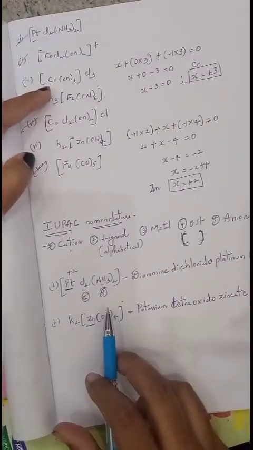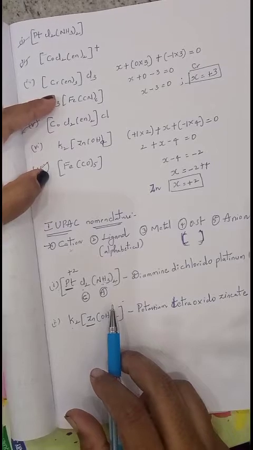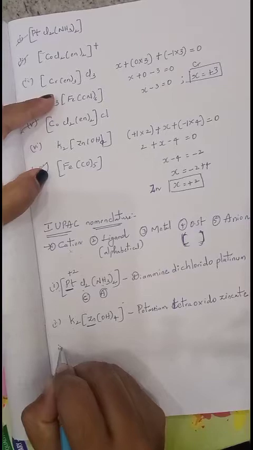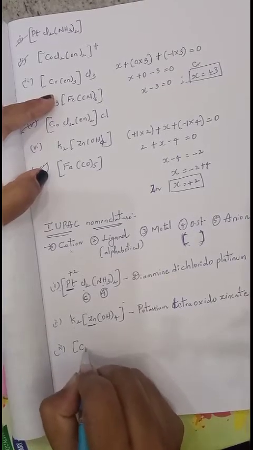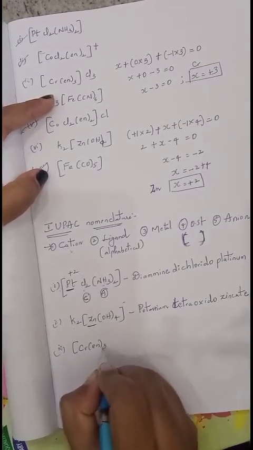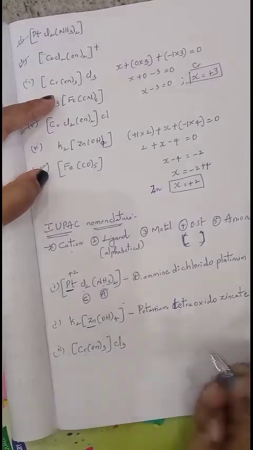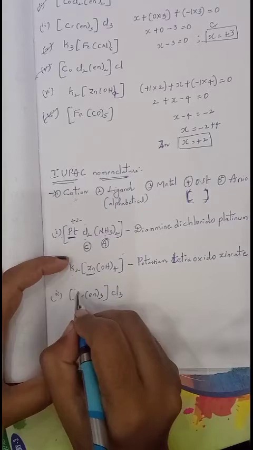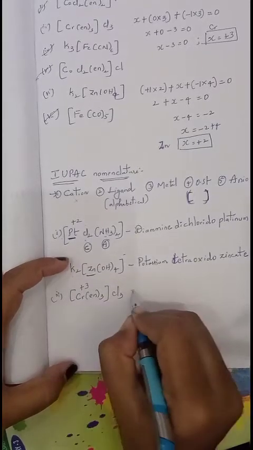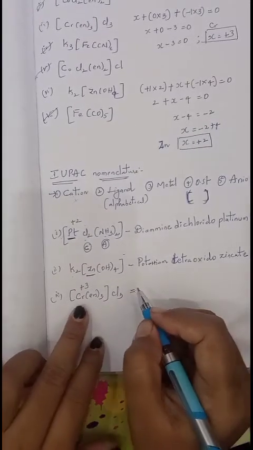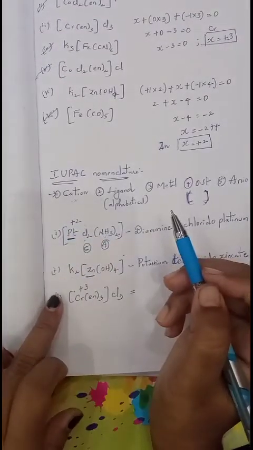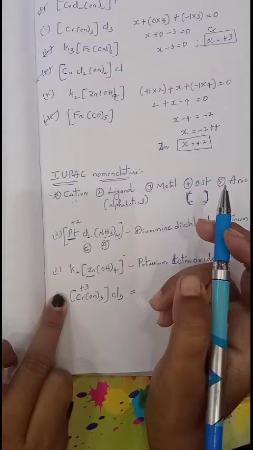Okay, so this is an example of a compound which contains a counter ion as anion. So then [Cr(en)3]Cl3. First calculate its oxidation state. Oxidation state of chromium is +3. So first we have to write the cation. Cation is always present on the left of the coordination compound, but here there is no cation.